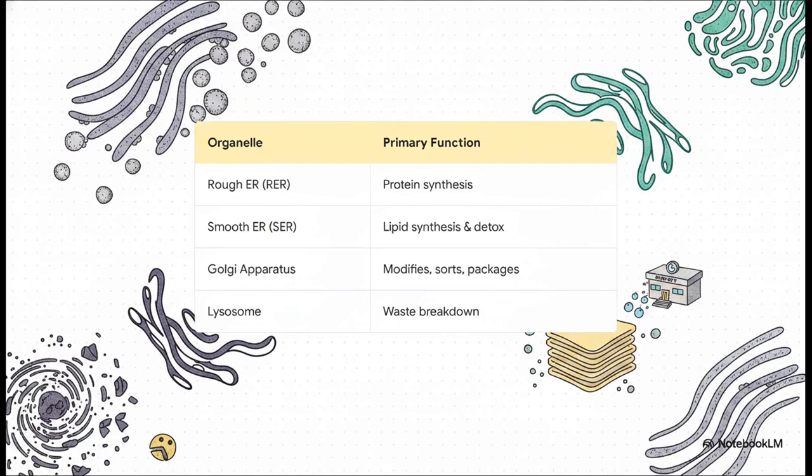Let's look at the different stations on this production line. First, you have the rough ER. Why is it rough? Because it's covered in ribosomes, which are the little factories making proteins. Then there's the smooth ER. No ribosomes here. Its job is making lipids and detoxifying poisons. After that, everything goes to the Golgi apparatus, which is like the FedEx of the cell. It modifies, sorts, and packages everything into little bubbles called vesicles. And finally, the lysosomes. Think of them as the cell's waste disposal and recycling plant, full of enzymes to break down junk.